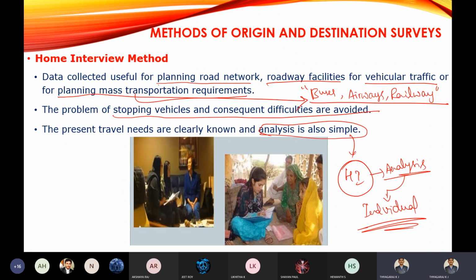In this method, they will give you the actual data of how they are traveling without creating any problem, unlike the roadside interview method, where they will create problems and 100% efficiency will not be there, and the postcard method. But in the home interview method, if we ask questions about the road survey, they will be in a position to answer. This is about the home interview method.